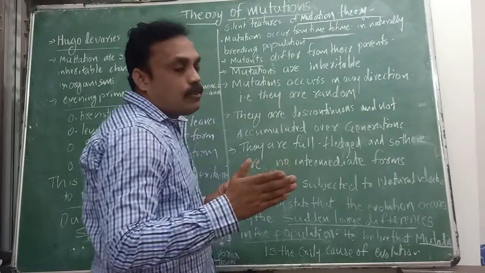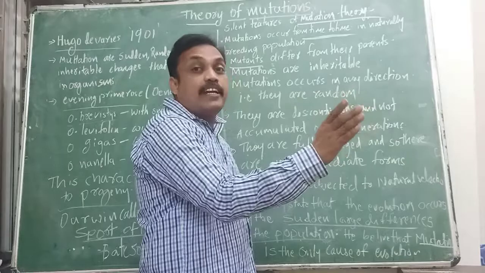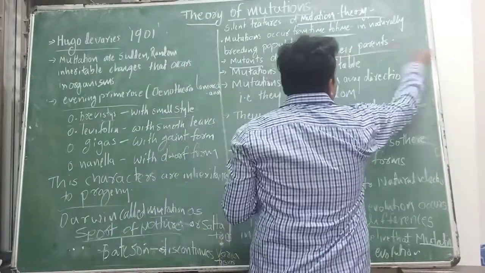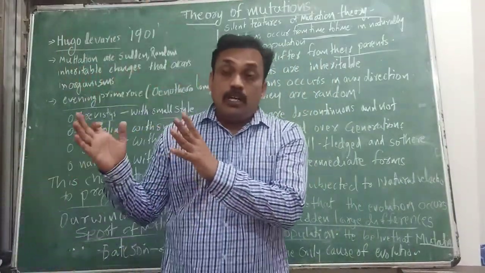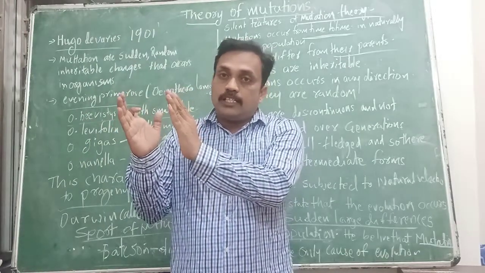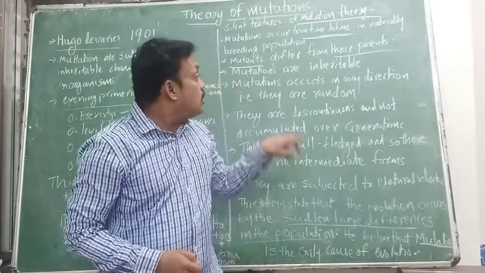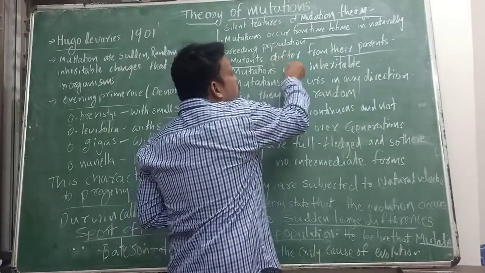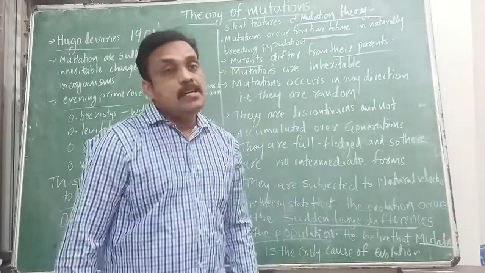And mutants. What do mutants mean? For example, in an offspring, mutations occur. That offspring we can call a mutant. Mutants differ from their parents. Why do mutants differ from their parents? A mutation occurred in the parent's gene, and that mutation is inherited by the progeny, so the mutant is different, it is not the same. A mutant always differs from its parent.